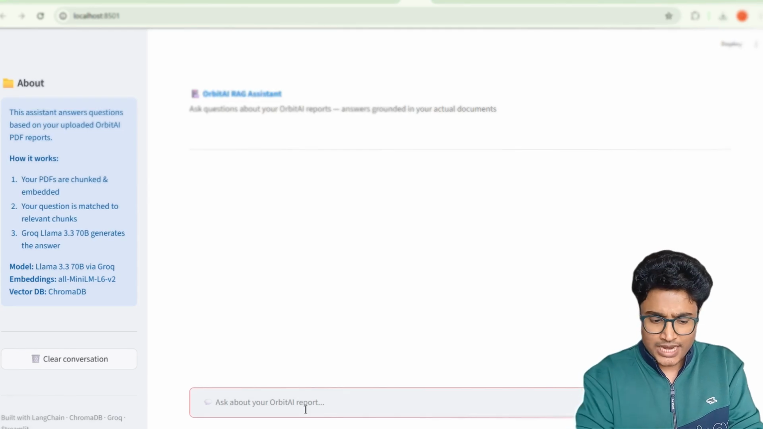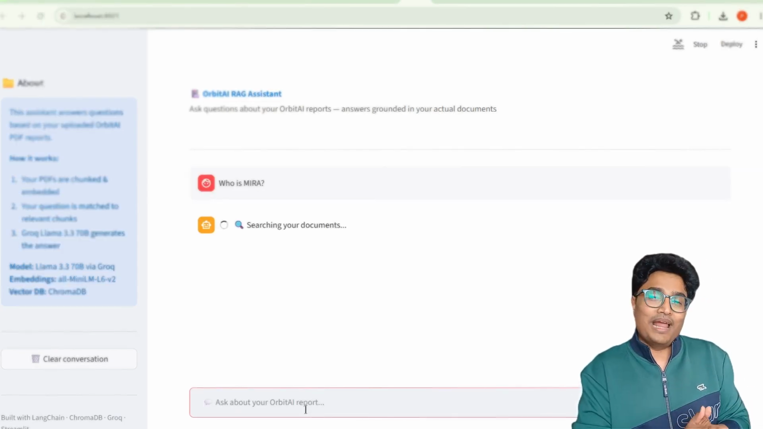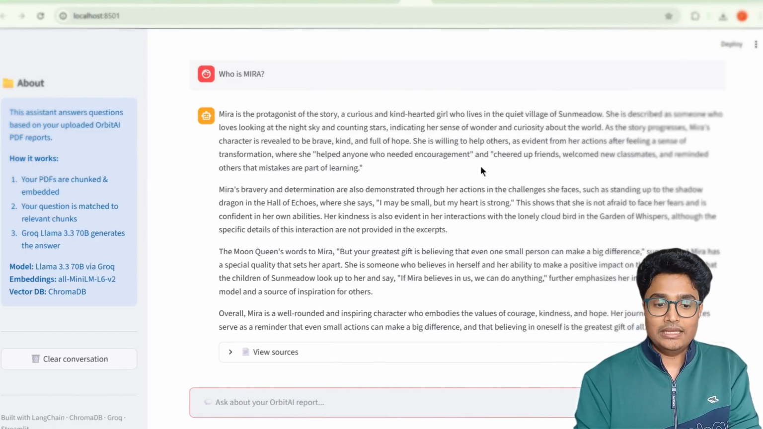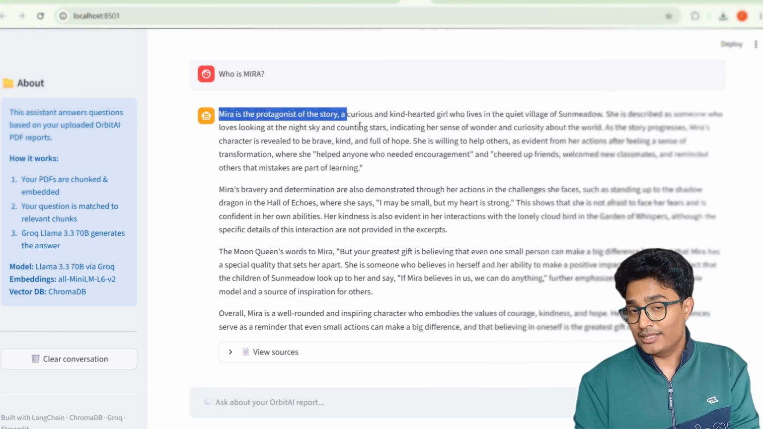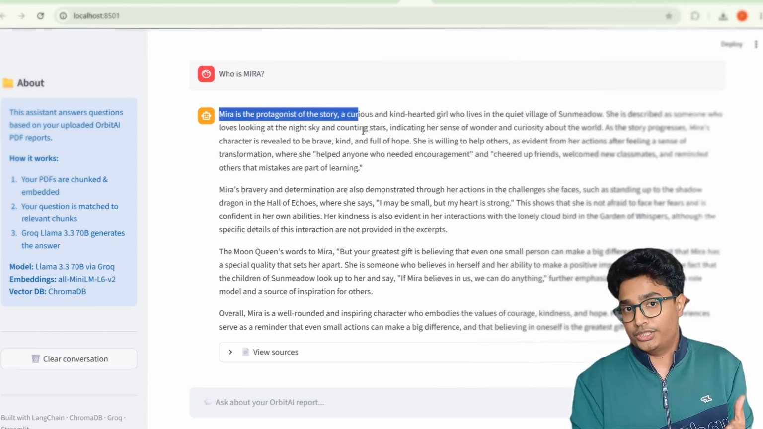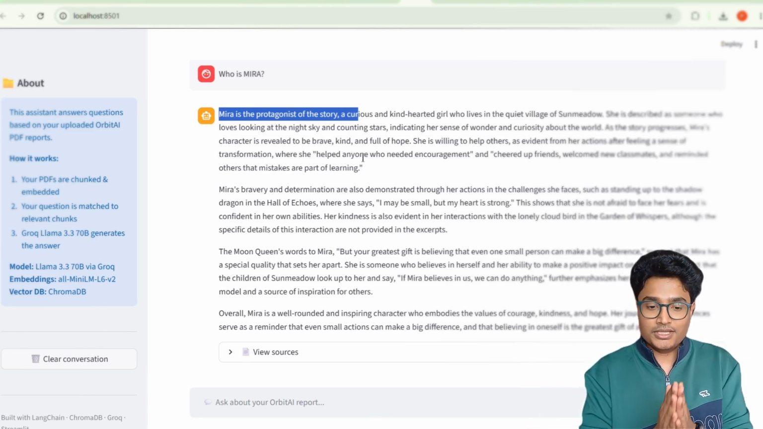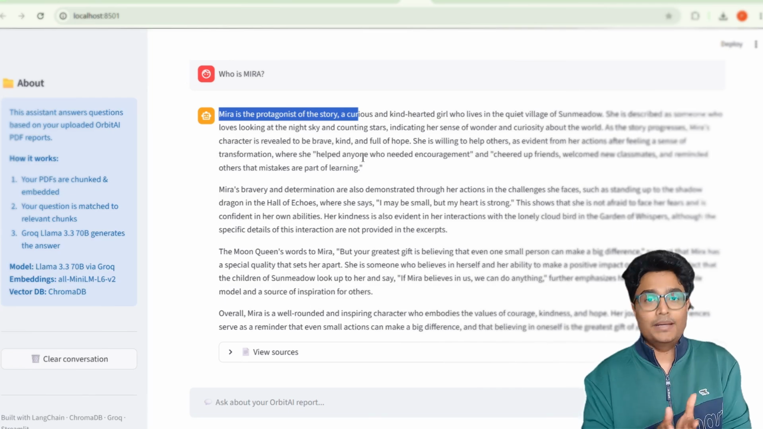So let me ask this chatbot something. Let's say, who is Mira? You do not need to know the answer because it's coming from my private data, but let's see how the chatbot reacts. You can see that it is giving me the correct answer because I know what data I have pushed to this RAG system. I will be covering all this in a very detailed manner, but just understand that this is what we are going to build by the end of this session.